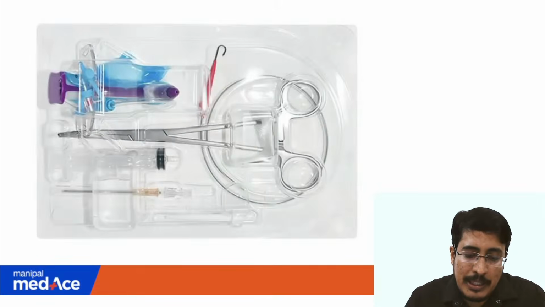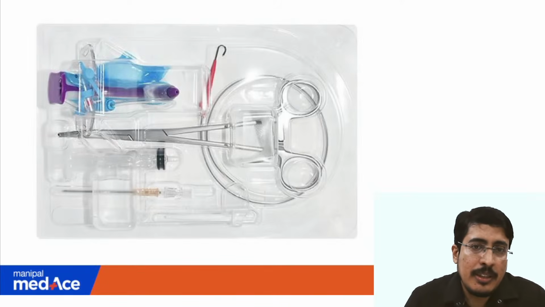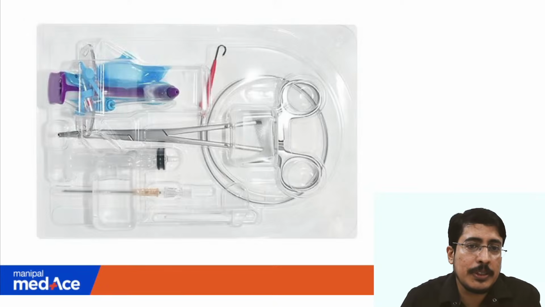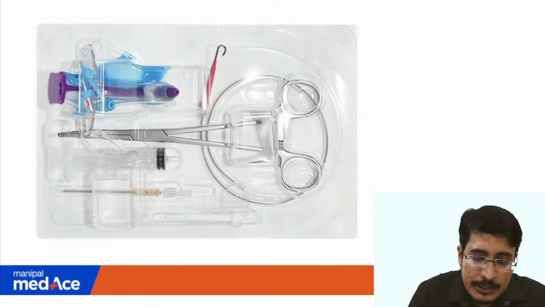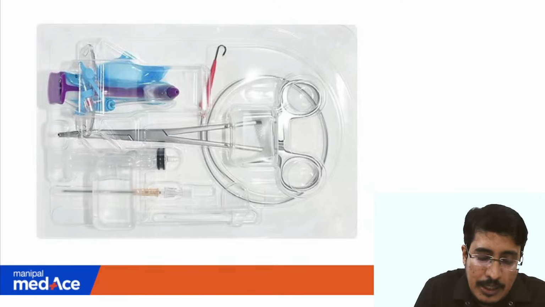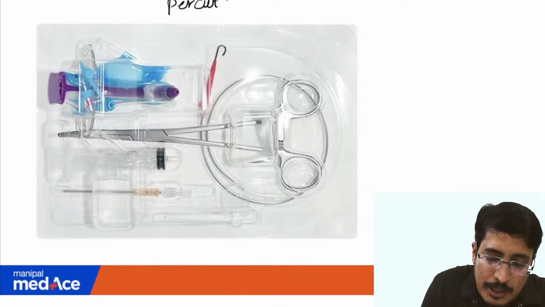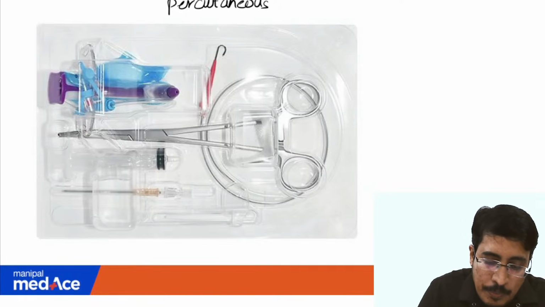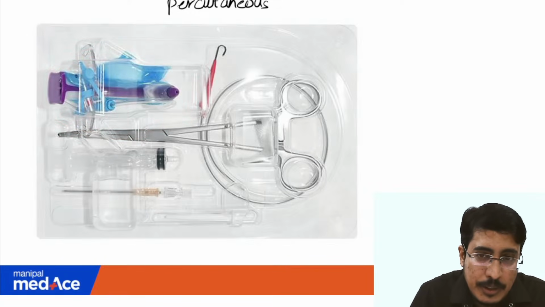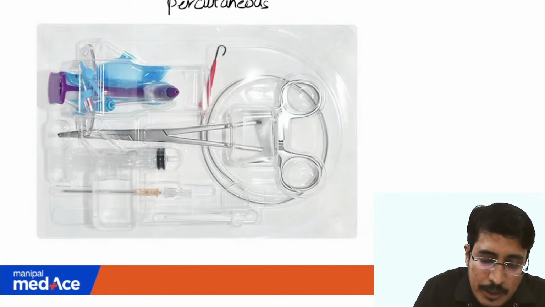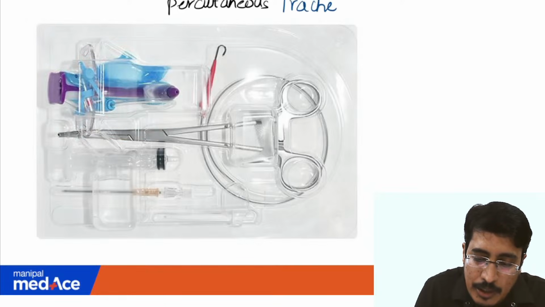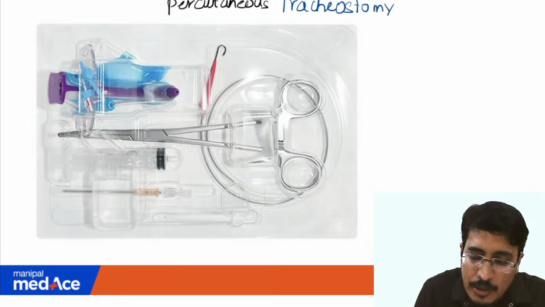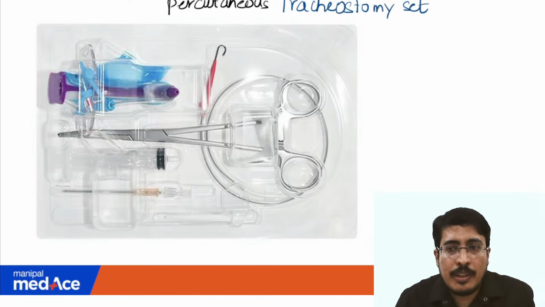Okay, so similarly we have got this set. What is this? We already saw the cricothyroidotomy set. So any guesses for this? You can comment in the chat box. Okay, so this is similar to the previous set. This is a percutaneous tracheostomy set. So here you are seeing the tracheostomy tube. So this is a percutaneous tracheostomy set. Okay, yes.